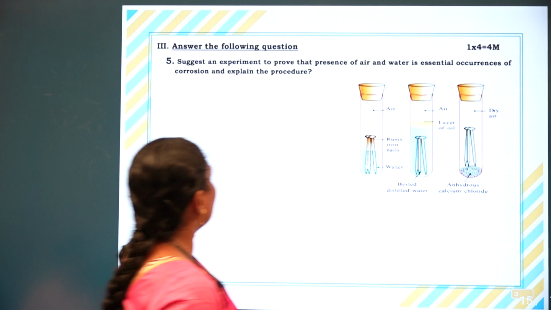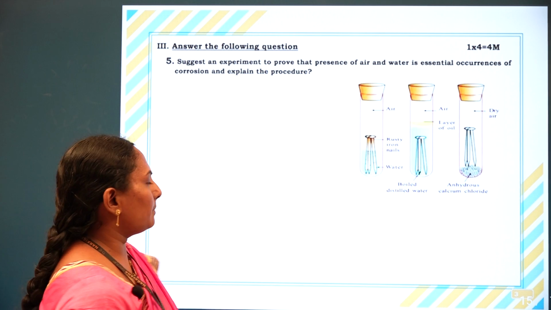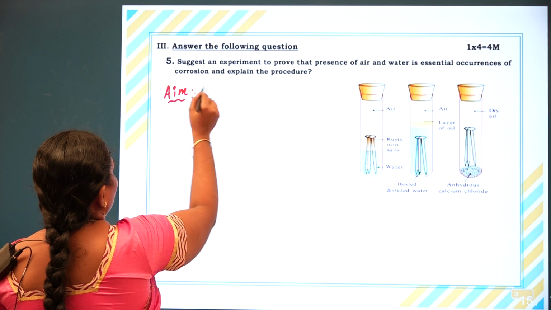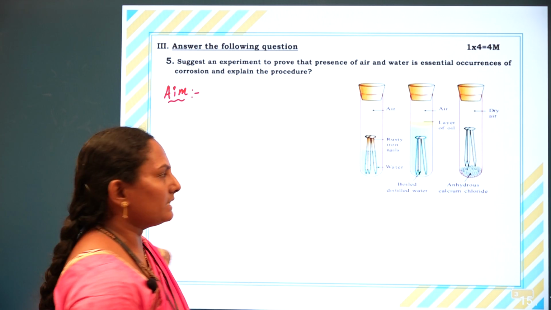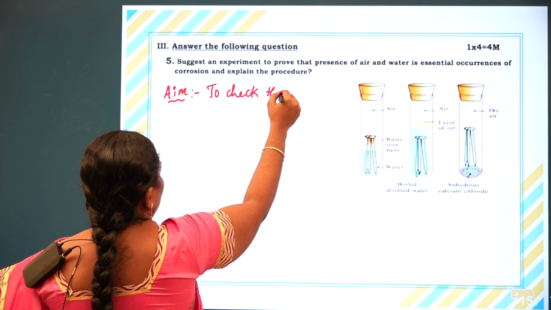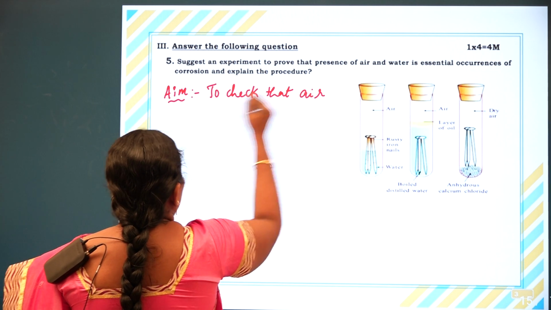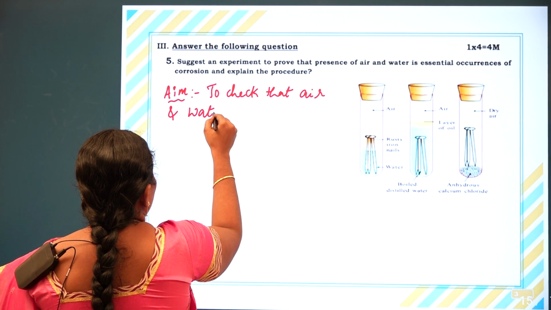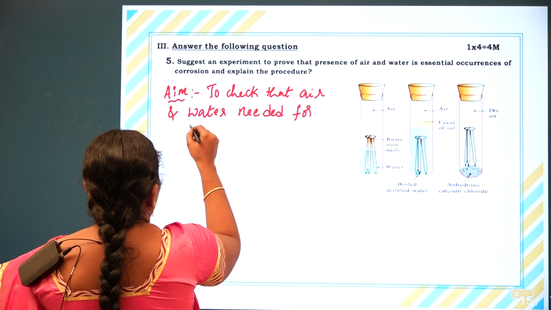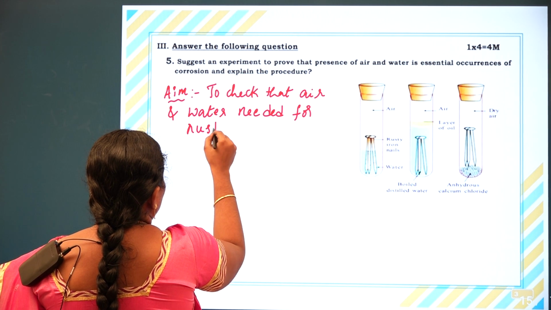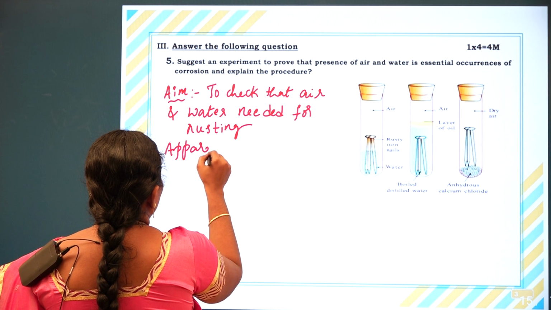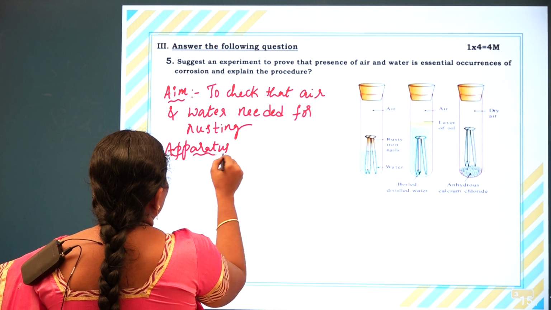So let us go for the experiment. What is the experiment? What is the aim? We are checking that air and water are needed for rusting. For this, what are the apparatus required? By observing the diagrams, we can say what the apparatus required are.